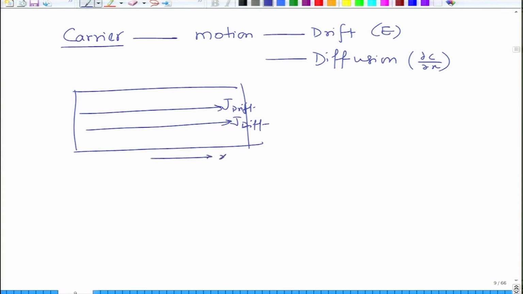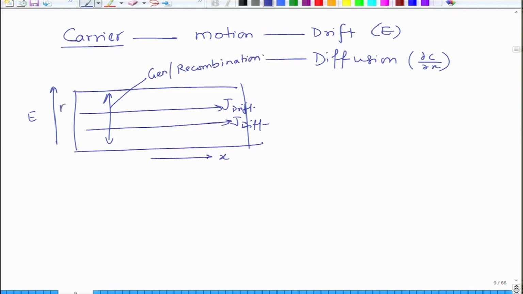So, this is X. Generation and recombination, on the other hand, is a vertical process on the scale of energy. If this is energy, then you have processes happening in this regime, which are generation/recombination.